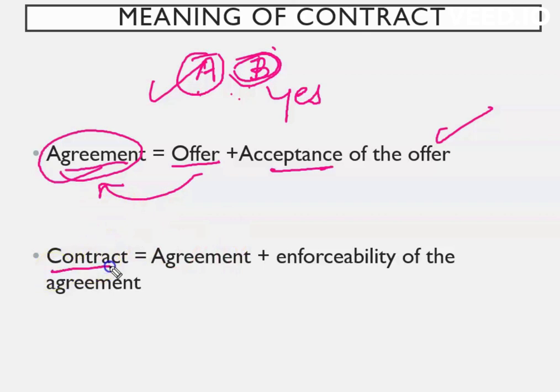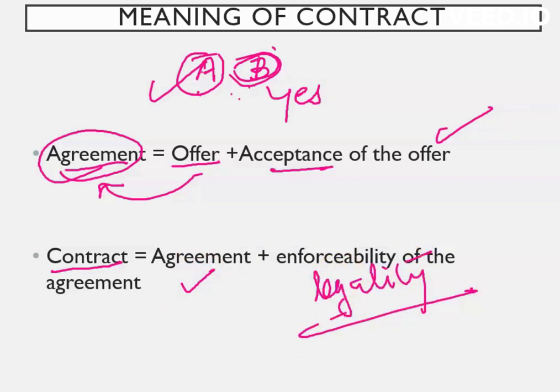The second point is that when we talk about contract, we have already discussed that there is an agreement, plus there is some kind of legality also. So we call that as